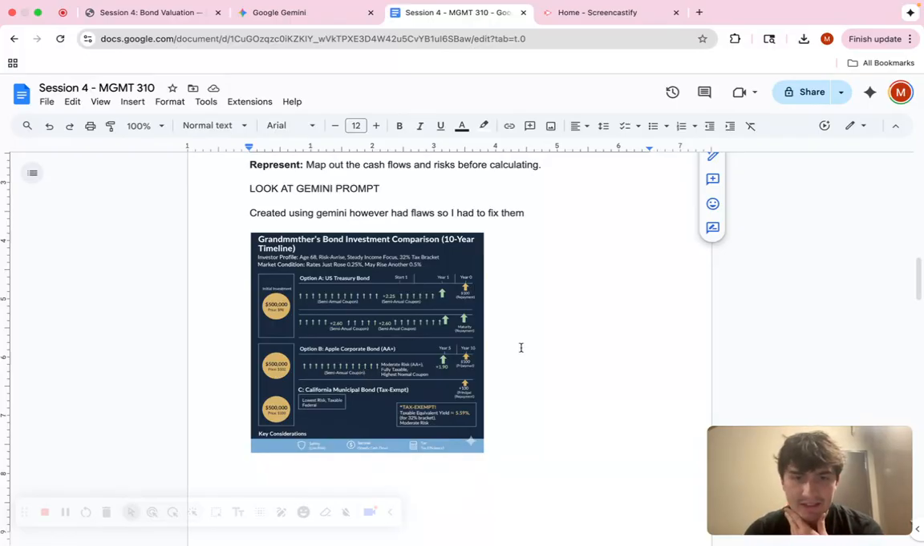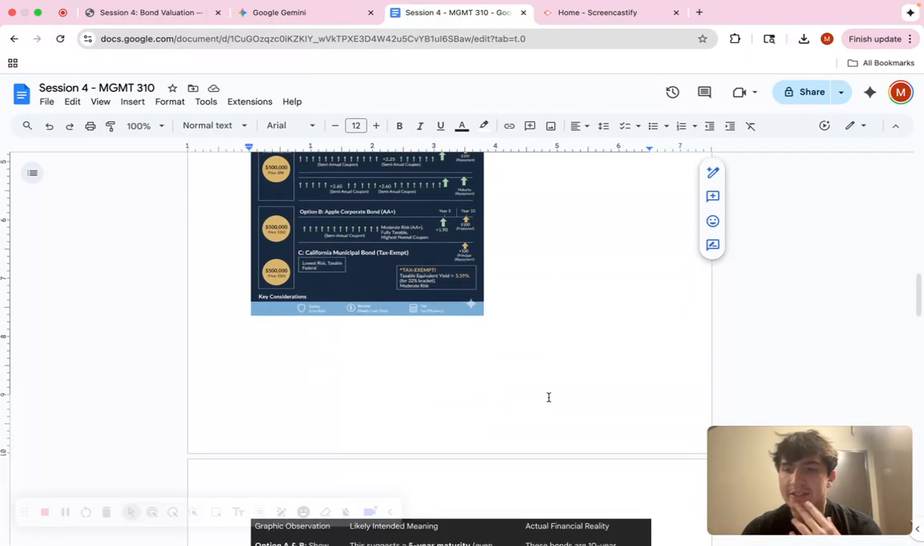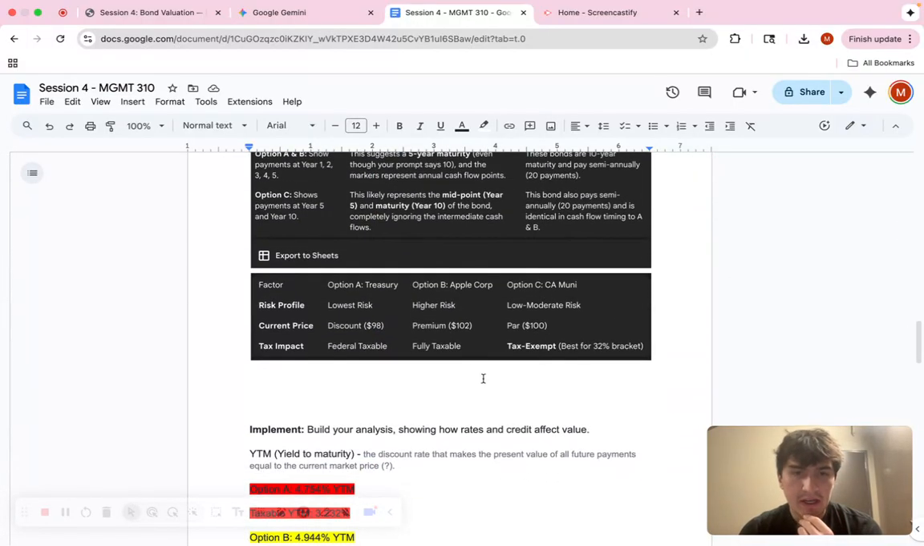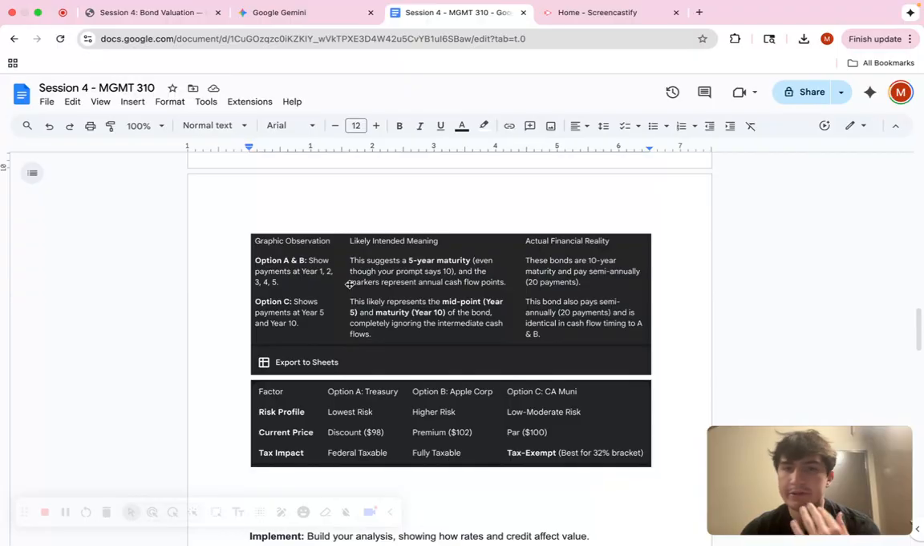So as I'm looking through here, you can see where my cursor is. This option B starts at year 5, and this option C doesn't even have a timeline for it. So I saw these and I was like, this is fishy. So I told the AI that it was wrong, and it said, yes, it's wrong. This is what it did right, and this is what it did wrong.